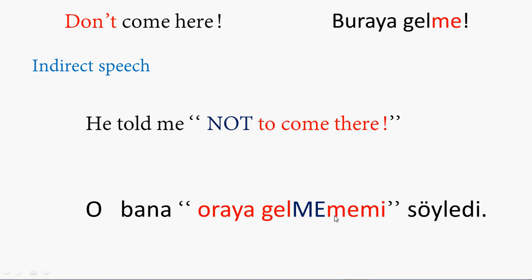But if you make it reported speech, as I said, you have to put this memi for you, which is I, the personal pronoun that you can say in Turkish. Let me repeat one more time. I hope I am not confusing you with these examples and explanations. O bana oraya gelmemi söyledi.